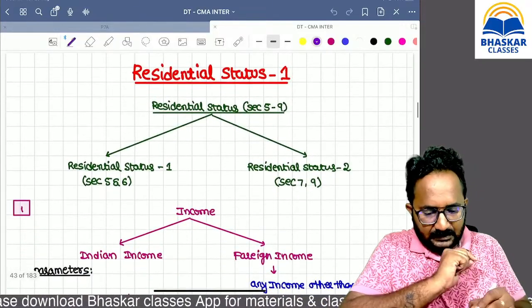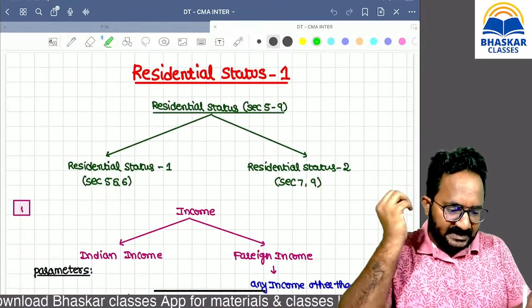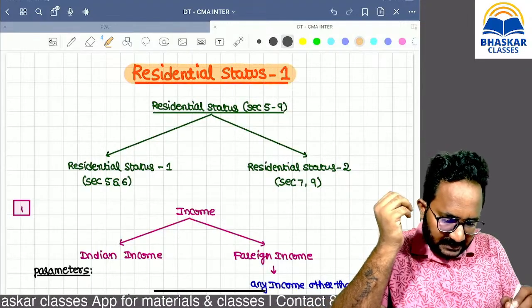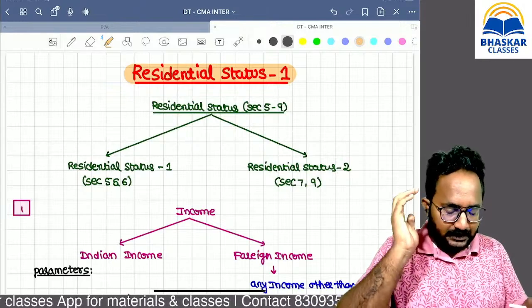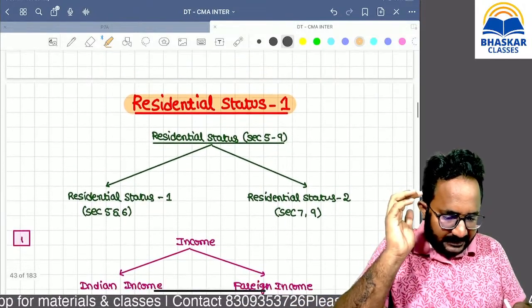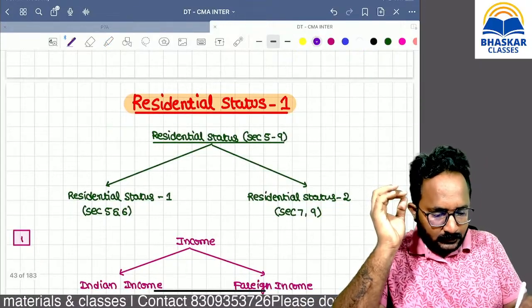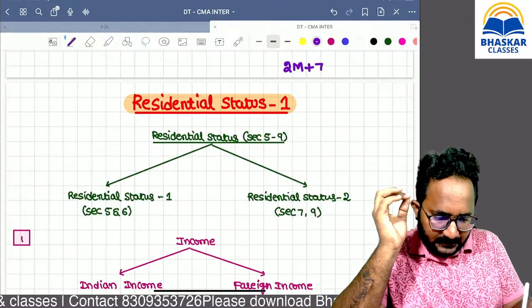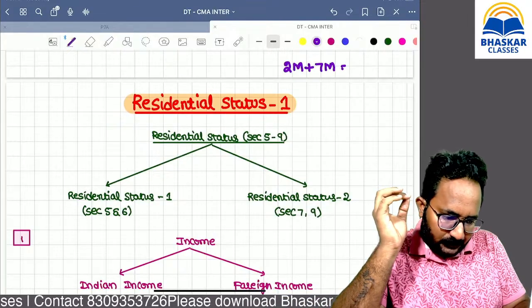So we can start this second chapter in our revision series. What is the name of the chapter, ma'am? Residential status. Generally, what is the weightage of this residential status chapter? They can give one MCQ plus one descriptive question definitely.